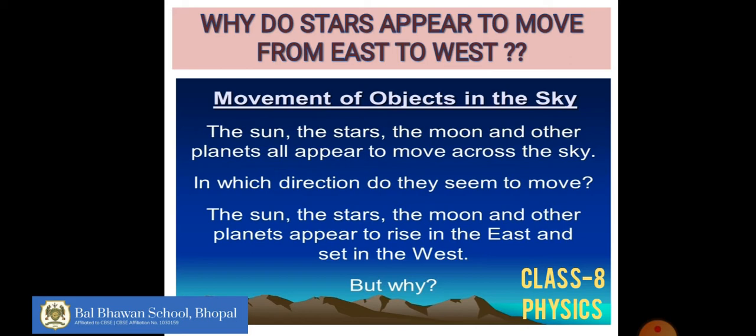Okay, now next question is, why do the stars appear to move from east to west? Whenever we see, the sun also rises in the east, sets in the west. Why is it so? Similarly, all the stars appear to move from east to west. The answer is only because of the rotation of the earth. The earth rotates from west to east. That is why actually the stars are not moving, we are moving on the earth. But still, the stars appear to move in the opposite direction, that is from east to west. Why? Because the rotation of the earth is from west to east, so they appear to move in the opposite direction. Okay?